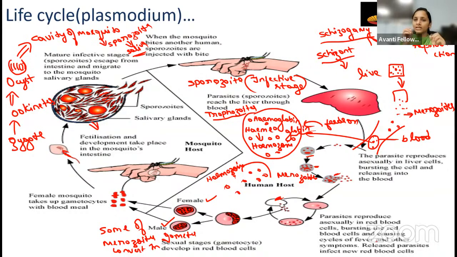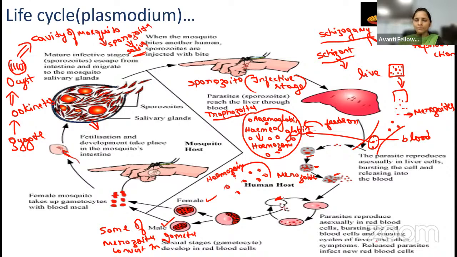The main target is the hemoglobin. So the merozoite will enter into the RBC. In the RBC, it will find the hemoglobin. It will break the hemoglobin into the heme part separate and the globin part separate. So now what will happen? It does not require the heme, right? It requires only globin. It will feed on the globin and separate the heme. So now what will happen? This heme is going to be converted into the hemozoin.